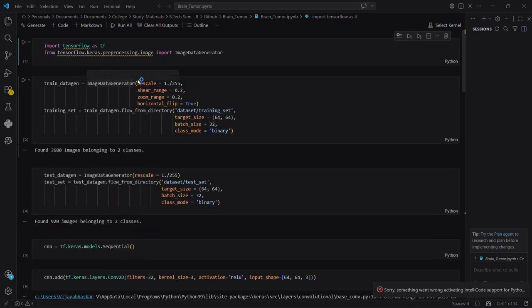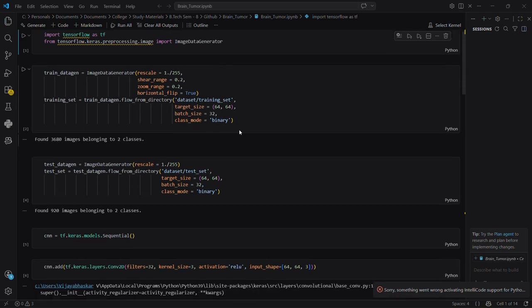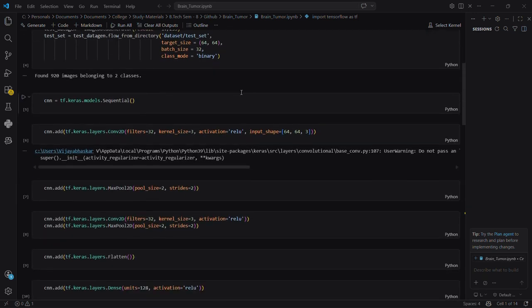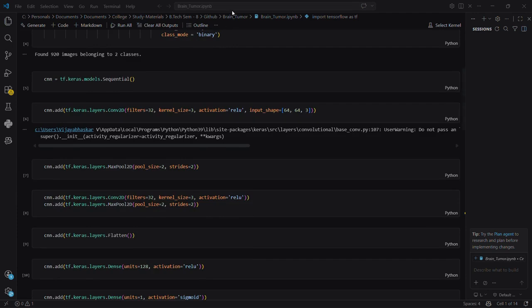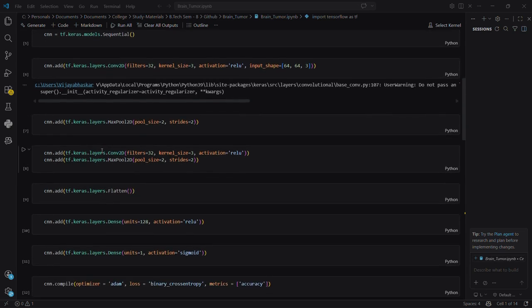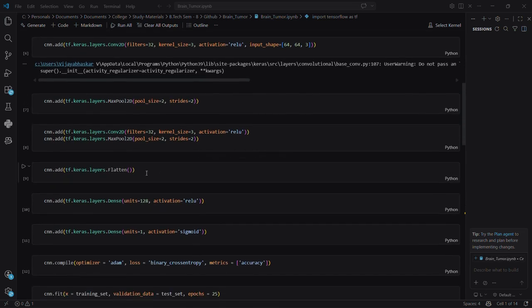Here, as we see, we get the data and transform it by rescaling and other preprocessing. After that, we create the CNN layers, where we use ReLU as the activation function for the input layer, along with a pooling layer and a flattening layer.